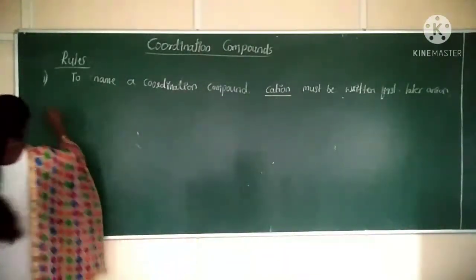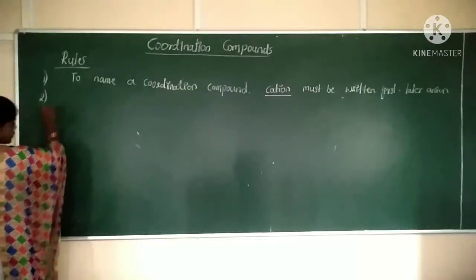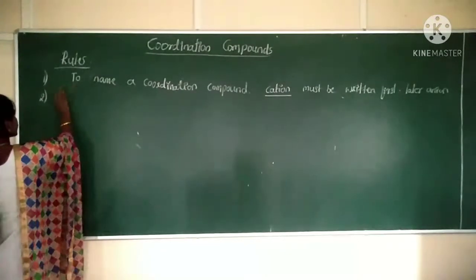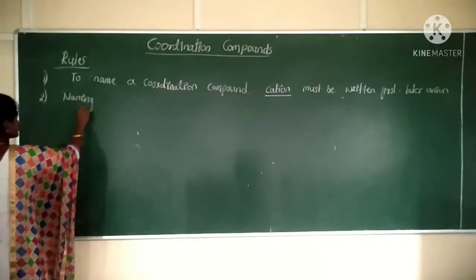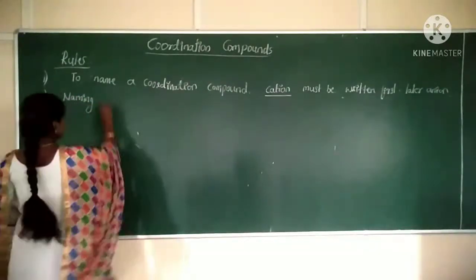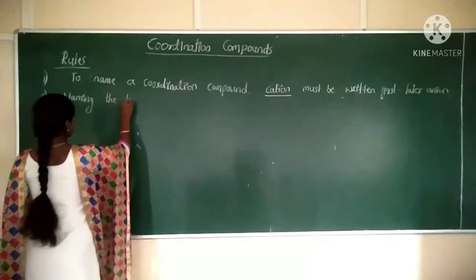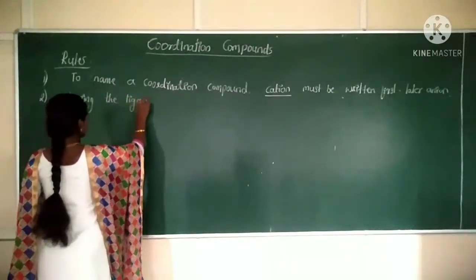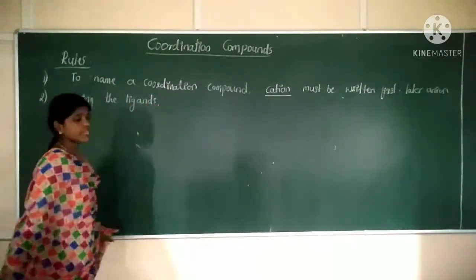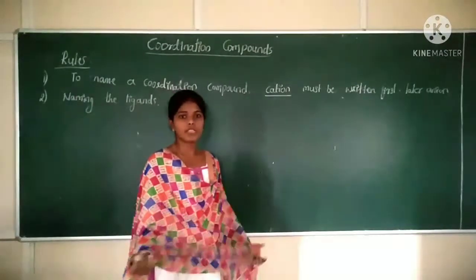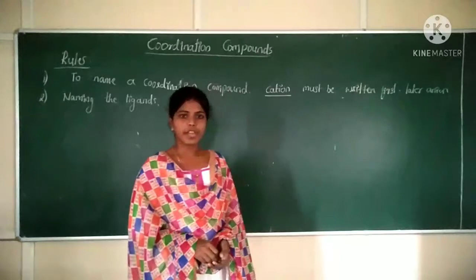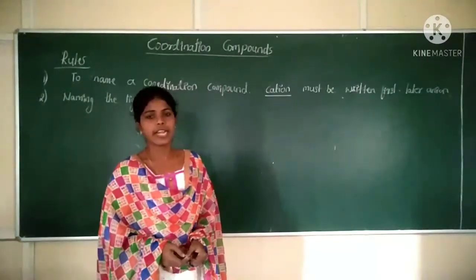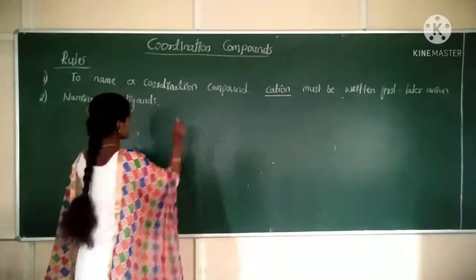The second rule is naming ligands. How do we name the ligands? If the complex compound contains more than one type of ligand, or different kinds of ligands, at that time we should follow which order?